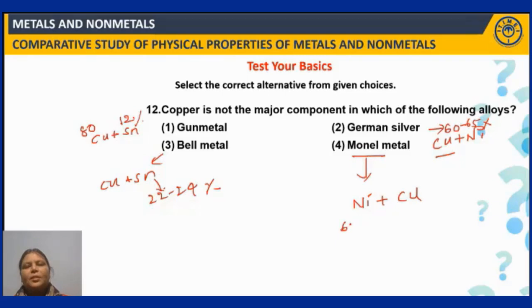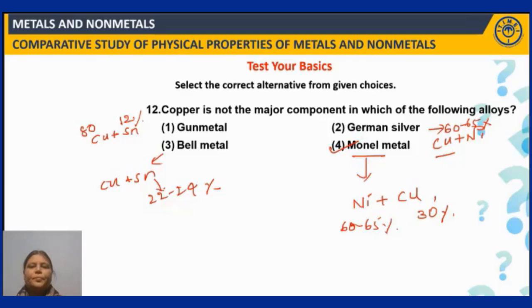It is around 60 to 65%, whereas copper will be around 30%. Along with this, you can see other elements, but the major component here is nickel. But what is asked in the question? Copper is not the major component in which of the following alloys? So, here copper is not the major component in monel metal. So, answer 4 follows. Clear?